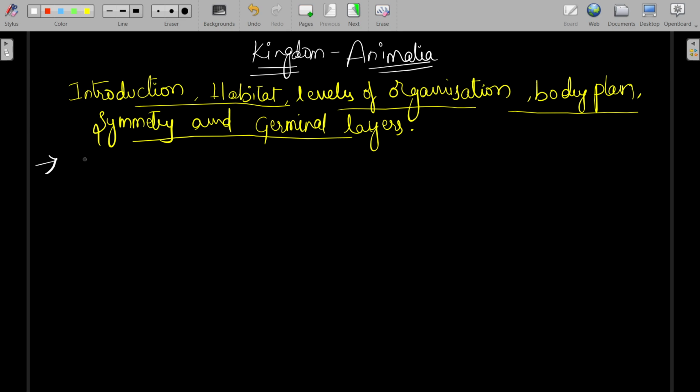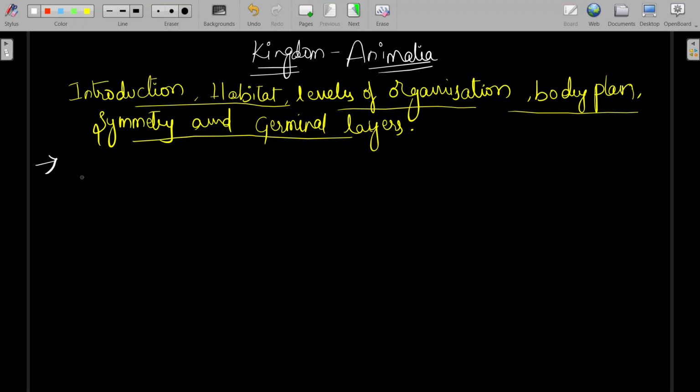Hello students. In this session, let's start with kingdom Animalia. In the previous classes, we completed kingdom Plantae. From this session, we are going to start with kingdom Animalia. In this class, we are going to discuss introduction, habitat, levels of organization, body plan, symmetry, and germinal layers with which these animals are developed.